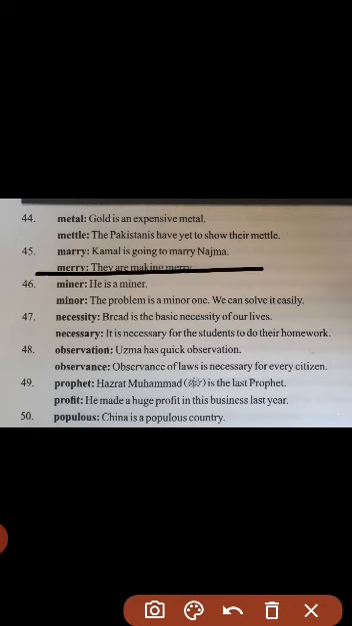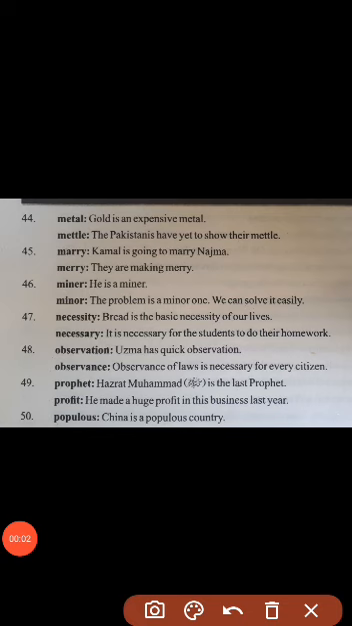But when we move forward, merry. Now it means khushi, so it is a noun as we use in the grammar. So they are making merry. Now again here making is a verb and merry is the noun. So it is also showing its grammatical category.